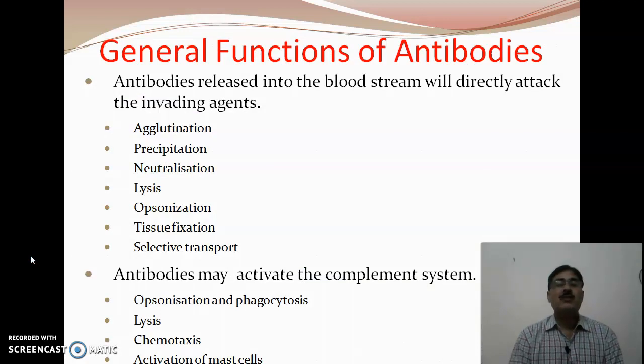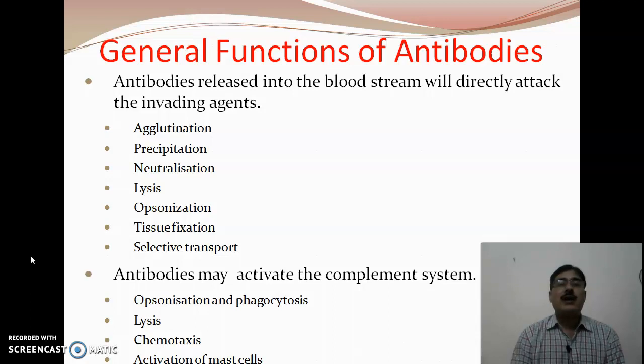Now let us discuss the general function of antibodies. The antibodies released into the bloodstream will directly attack the invading agent. It means they can perform their function in two ways. This is the first way.